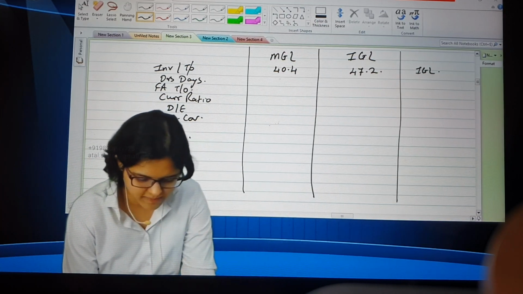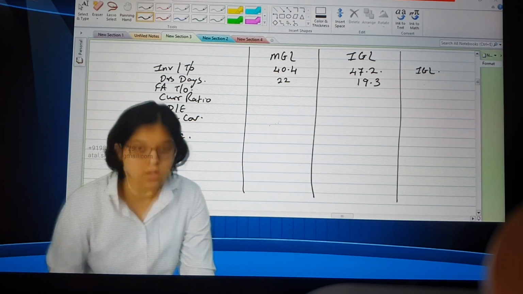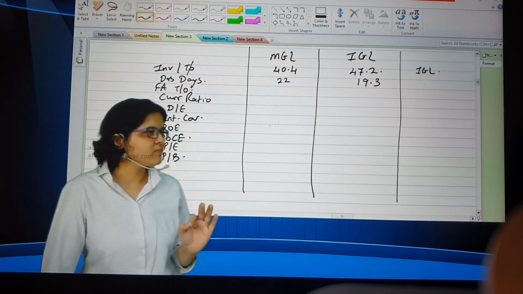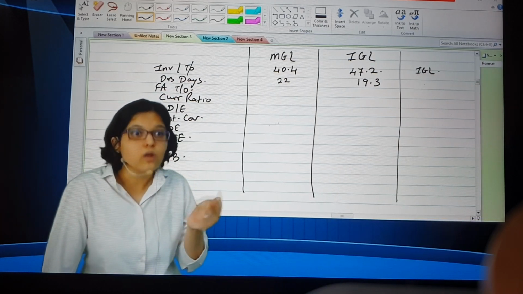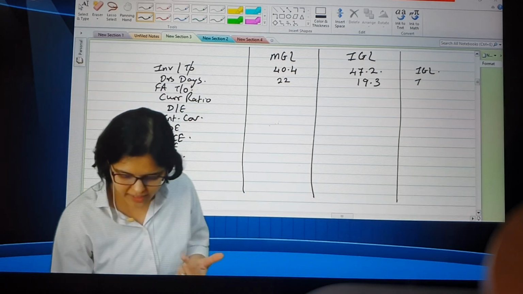Okay, what about debtor days? MGL 22, 19.3. Okay, so again, here, debtor days, is it definitely related to liquidity? Yes, because is it lower the better or higher the better? Lower the better, we are getting money quickly, so it has got to do with liquidity. So you have to again IGL.